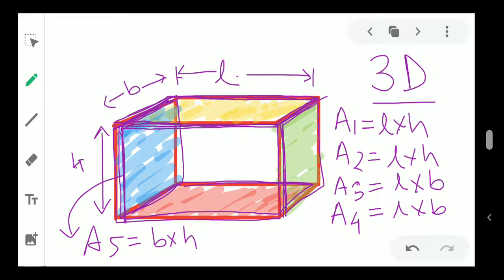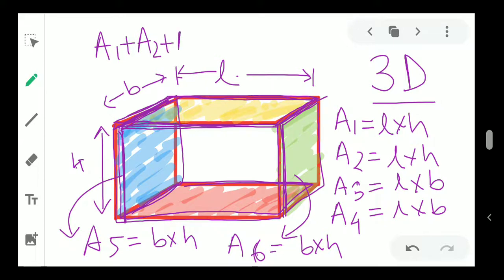A6, that means this last side, will also be the same, B into H, because they are opposite rectangles.